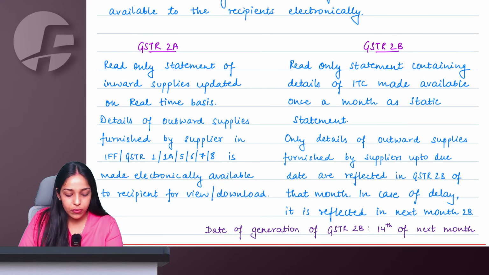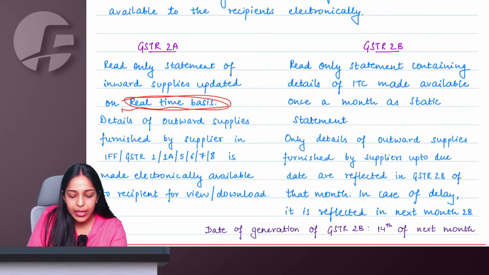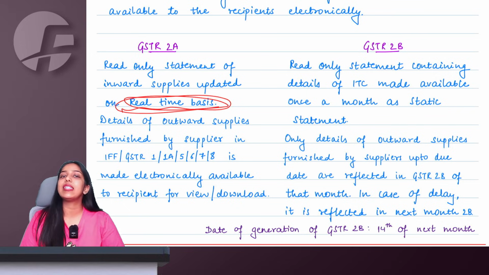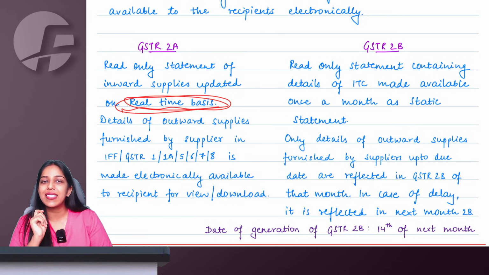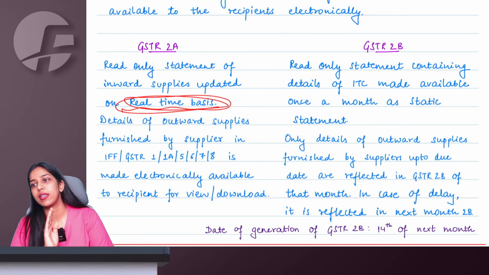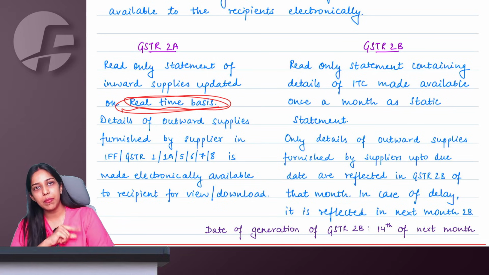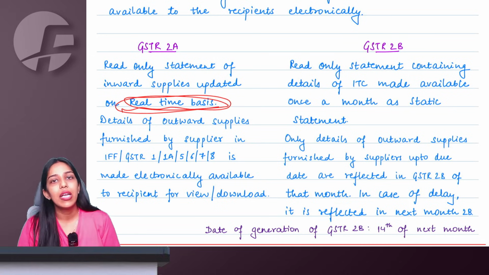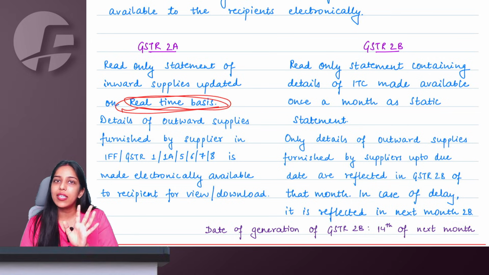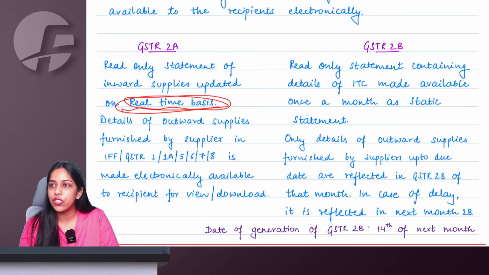Right, ma'am. So the only difference is that 2A is updated on a real time basis. Even if my supplier files late GSTR 1, it will immediately reflect in my 2A. But 2B is a static statement. Whatever supplies the supplier furnishes till the due date of GSTR 1, only those are reflected in that month's 2B. If my supplier is filing late returns, then in the next month's 2B, all these changes will be reflected. So everything is the same. I have just made a change in the way of presentation in the book.